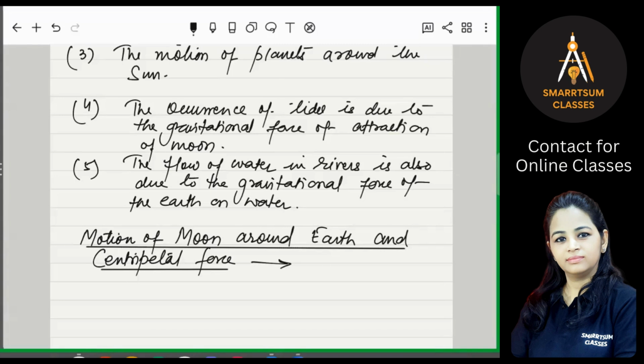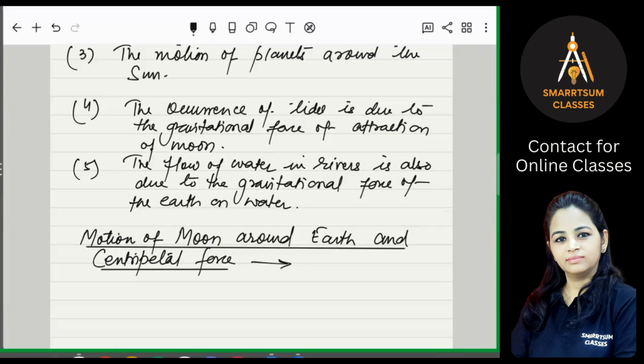So the motion of the moon around the earth is due to the centripetal force. It is a force of attraction, but along with that, there is a centripetal force which generally applies whenever a body is moving in a circular path. And the centripetal force is provided by the gravitational force of attraction of the earth. If there were no such force, then the moon would pursue a uniform straight line motion.